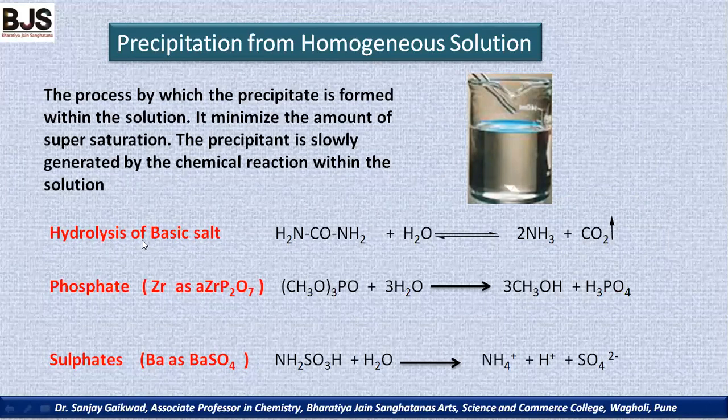For example, in the case of the hydrolysis of a basic salt, when urea is added into the water, it hydrolyzes and slowly liberates ammonia gas. Suppose we are stirring this solution. See here in this beaker, suppose we add the urea and slowly we observe that here the precipitate has grown up. In this way, we can use precipitation from a homogeneous solution. In the same way, in the case of phosphate and sulfate, this can happen from the solution of phosphoric acid, and in this case the ammonia can be liberated easily within the solution.